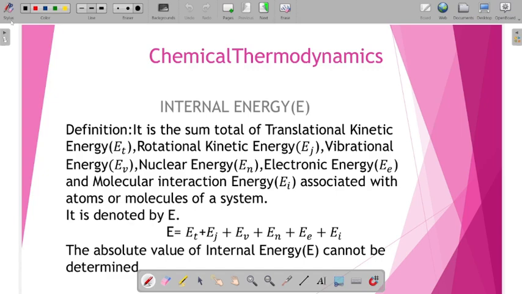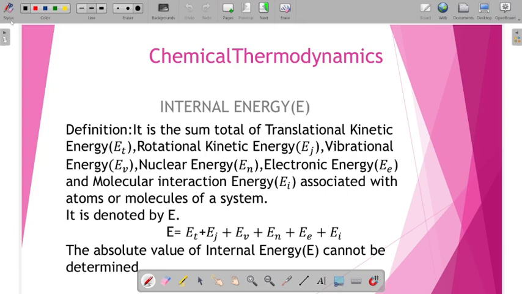So to define the internal energy well, it is the sum total of the translational kinetic energy, rotational kinetic energy, vibrational kinetic energy, nuclear energy, electronic energy, and molecular interaction energy associated with the atoms or molecules of a system.